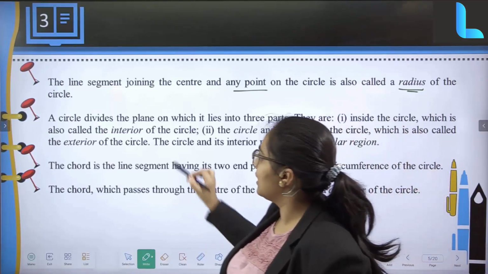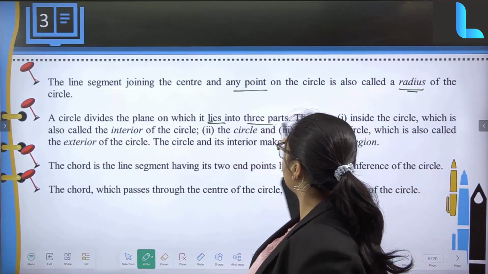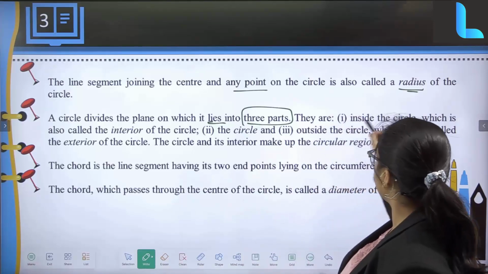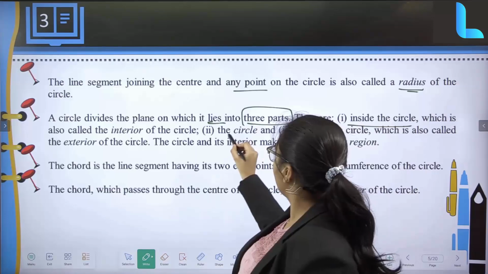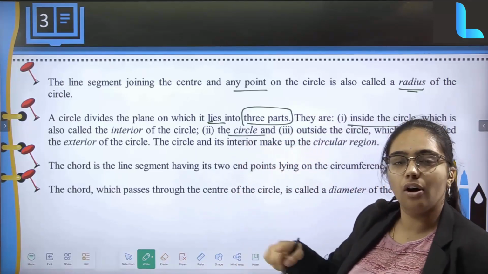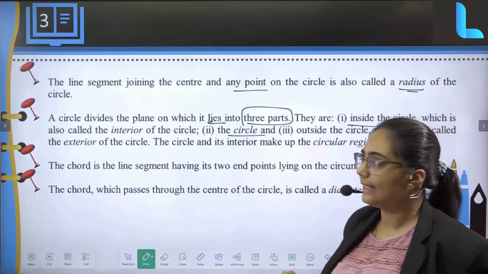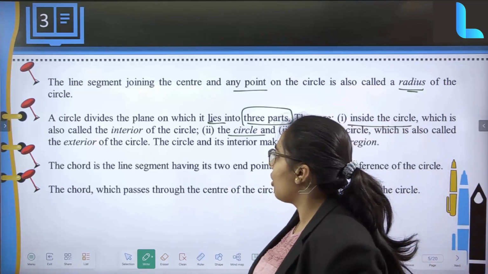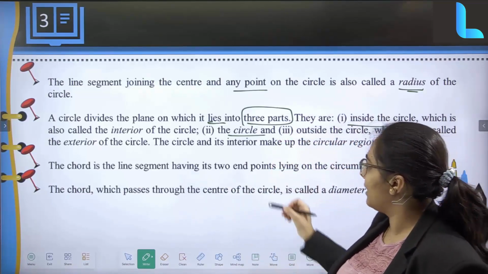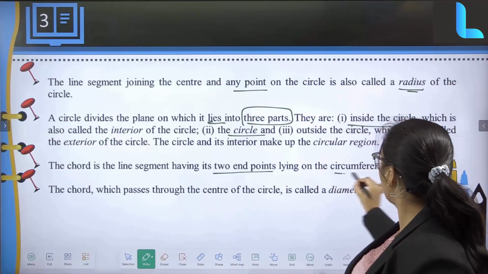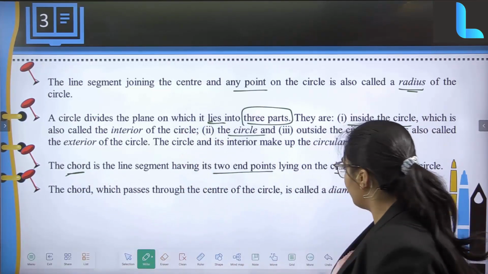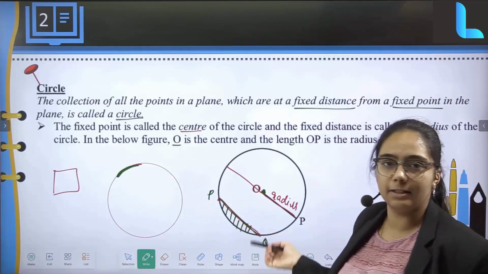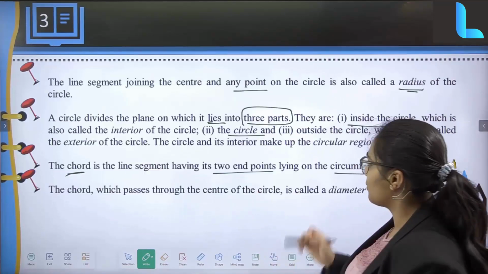Then the circle divides the plane in which it lies into 3 parts. So what are they basically? Inside the circle you can draw a line, for which you will get a chord. And if you draw a line outside the circle, you will get a tangent basically. Now the chord is a line segment having 2 end points lying on the circumference of the circle. So what is this chord basically? Over here we just saw that PQ is nothing but our chord, right? That is what is mentioned.